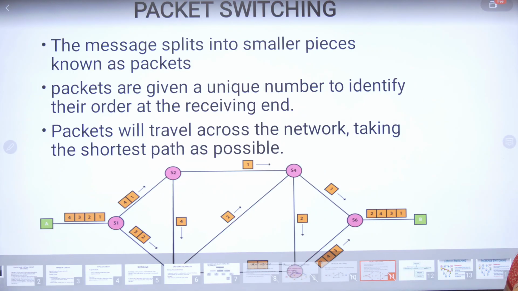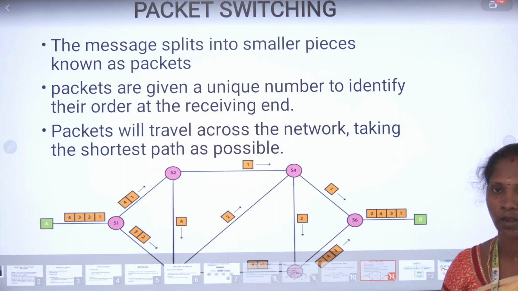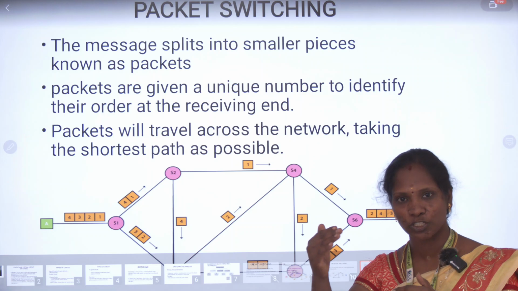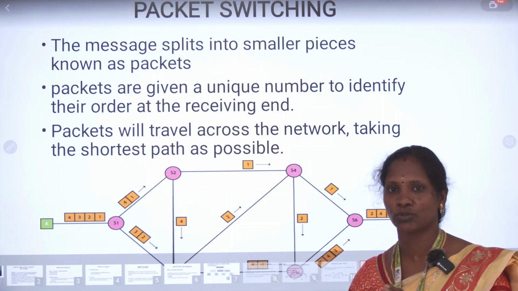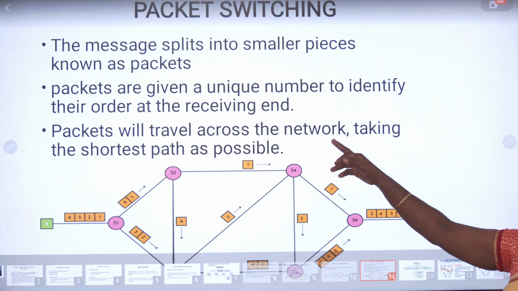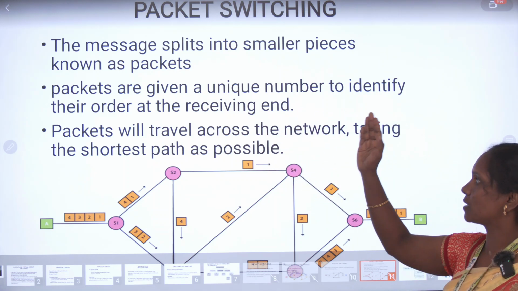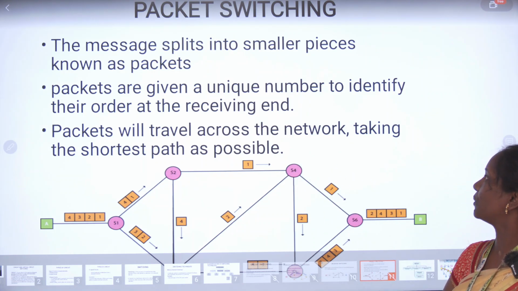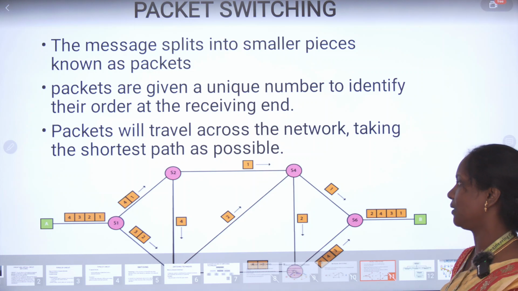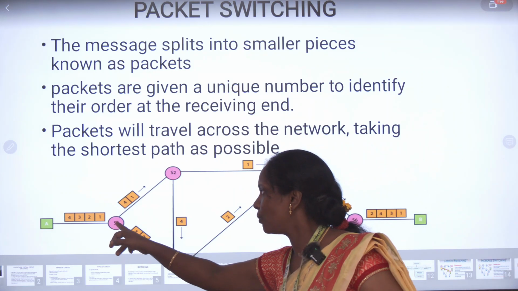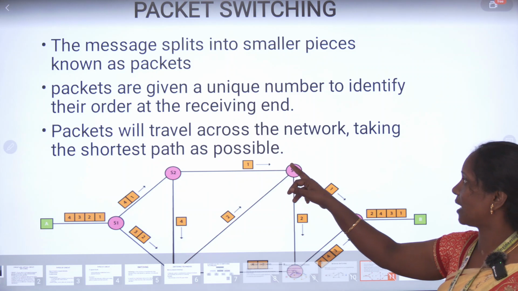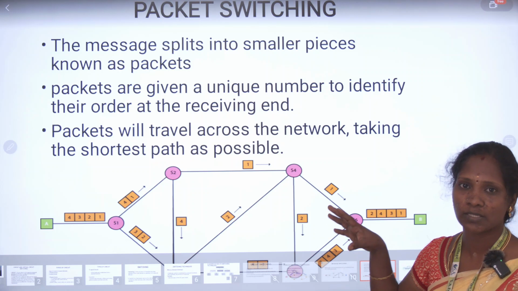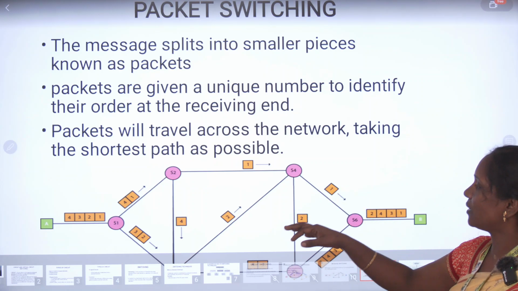Then next, packet switching. A packet is a huge amount of data. If there is a huge amount of data, we automatically have to split it and then send it from source to destination. See the first point: the message is split into smaller pieces known as packets. Packets are given unique numbers to identify their order at the receiving end. The packets travel across the network along the shortest path possible, and each has a unique ID number.